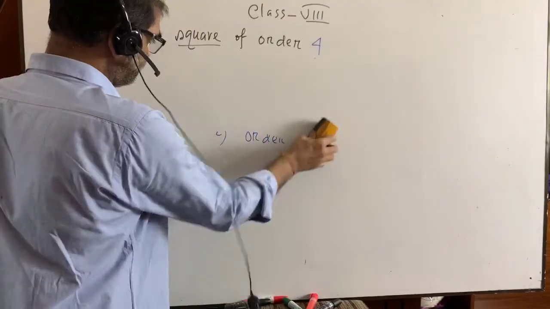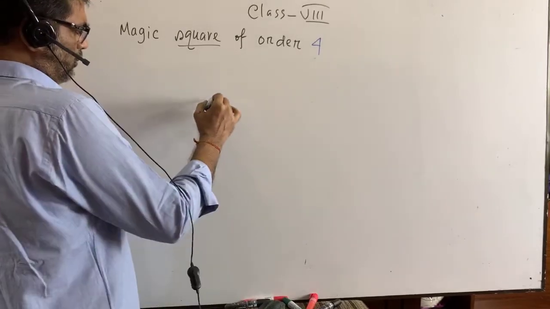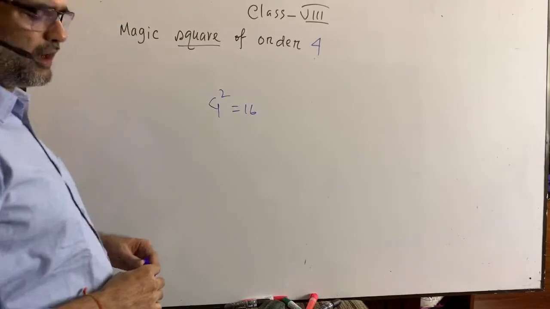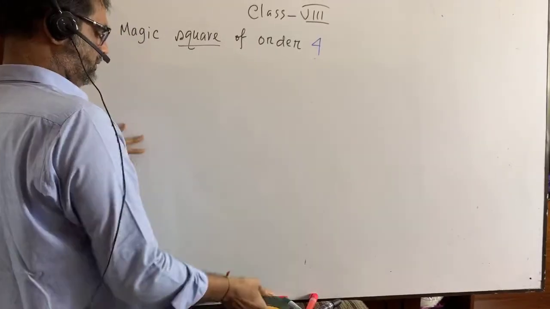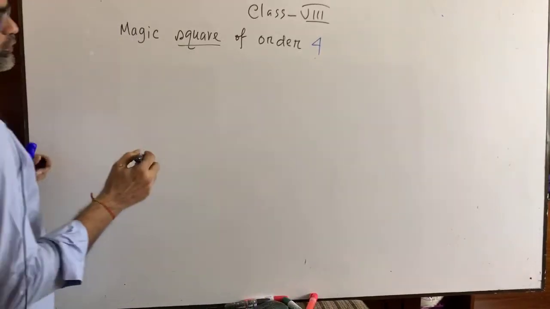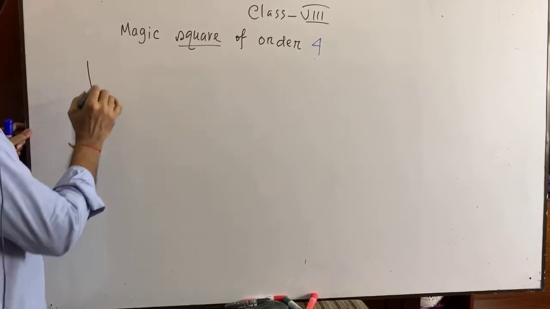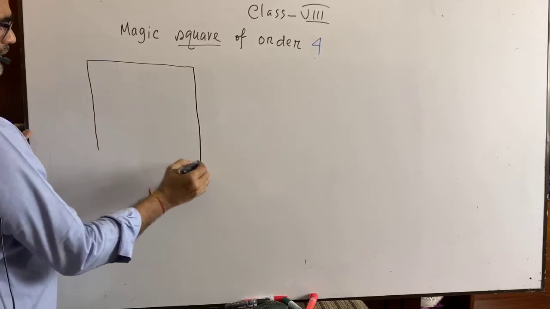Okay. You see, 4. 4 means what? 4 means 4 square. 4 square means what? 16, right? Yes, it is. 4 square means 16. So we have to take a box. You see how I am going to do it. Suppose a square box is going to be considered in this way.